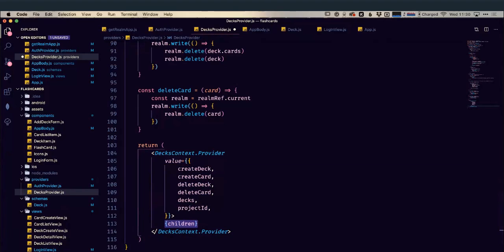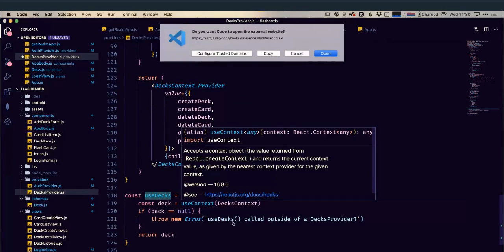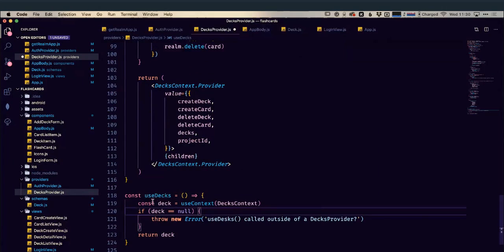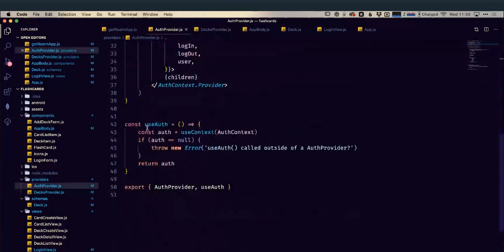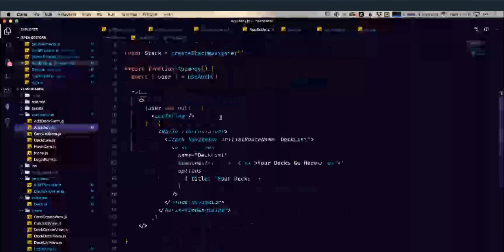And much the same as we had our use auth, we're now going to define this use decks. So again, it has to be called within our deck's provider, and we're going to export those so they can be used anywhere. So here we go. So we have our use decks, same as our use auth, and now we can wrap everything within our deck's provider. So in our app body here, we have our login view and we have our decks view.